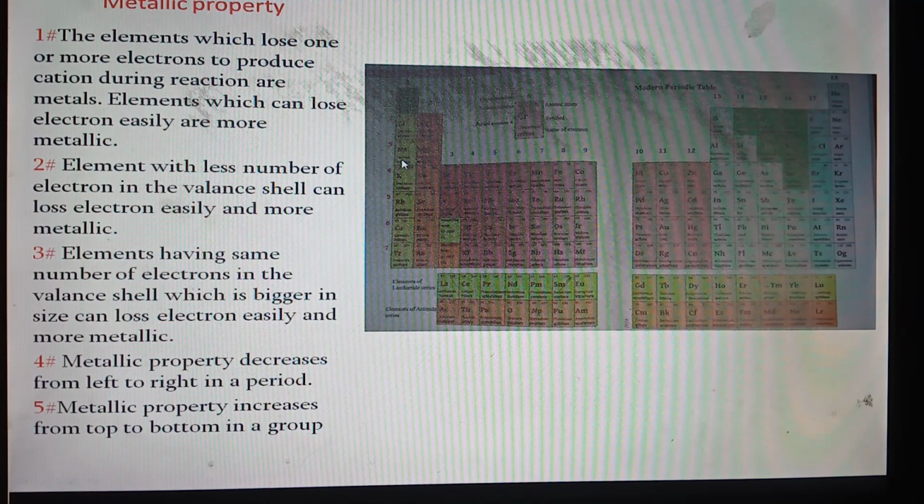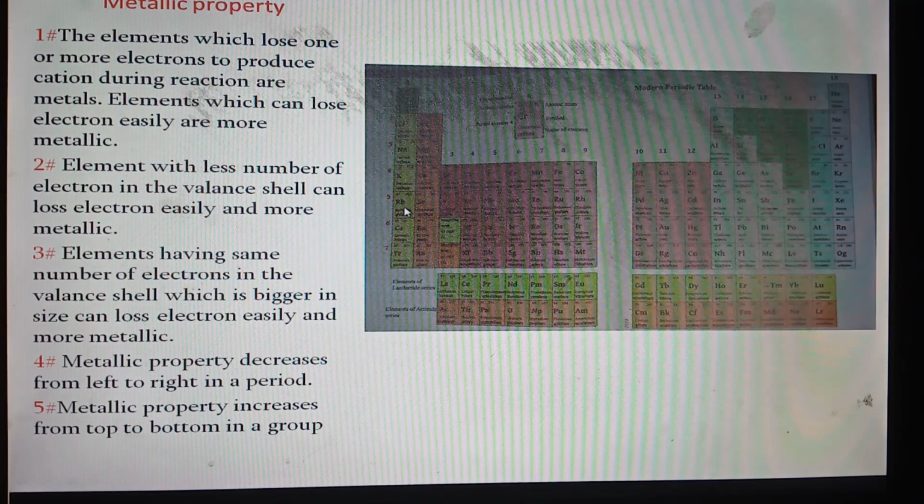Since the atomic size increases gradually, the distance between the valence shell electron and the nucleus also increases. For this reason, the attraction between the nucleus and the outermost energy level decreases gradually. Let us take the example of potassium and rubidium. Potassium has 4 energy levels. It has 1 electron in the outermost energy level. Rubidium has 5 energy levels. It also has the same number of electrons, that is, 1 electron in the outermost energy level.